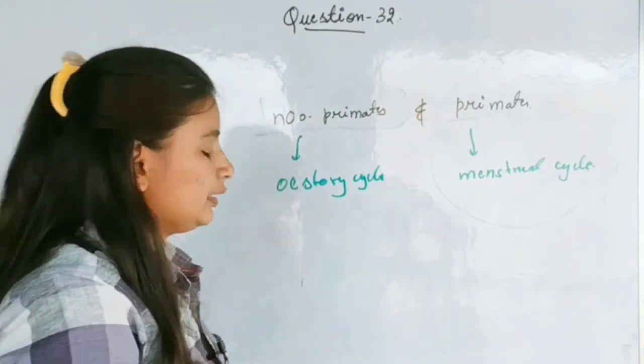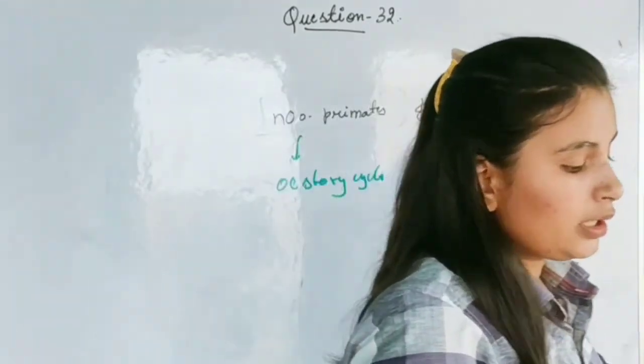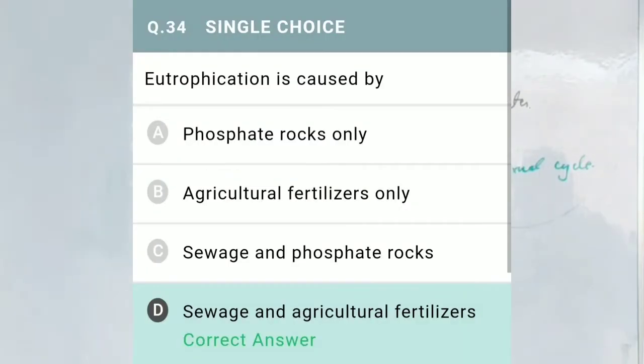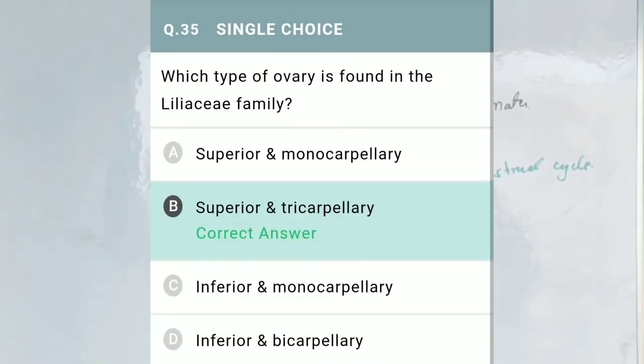Now move to the next question, eutrophication is caused by. The correct option is sewage and agricultural fertilizers. Question number 35 says, which type of ovary is found in the Liliaceae family? The ovary present in Liliaceae is superior and syncarpous. Now move to the next question, question number 36.